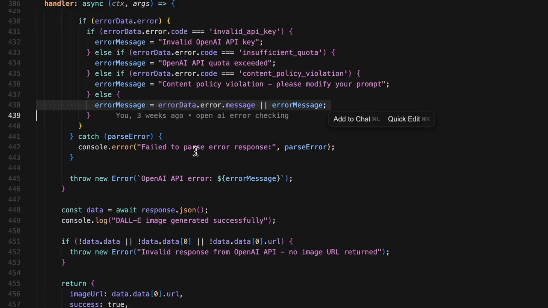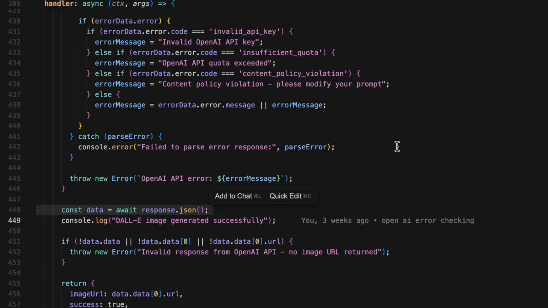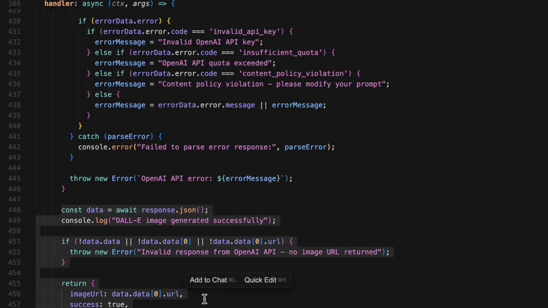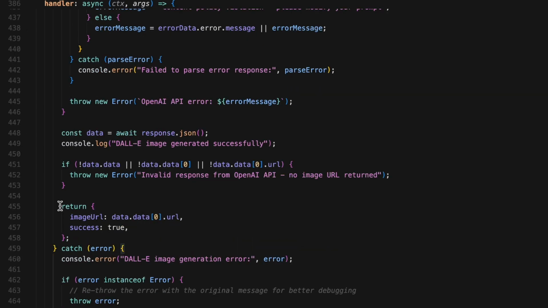Okay, now onto the success response. If the API call succeeds, we parse the response. OpenAI returns the image data in a nested structure, data.data[0]. We do a safety check. If any part of that path is missing, something went wrong and we throw an error. If everything looks good, we return an object.